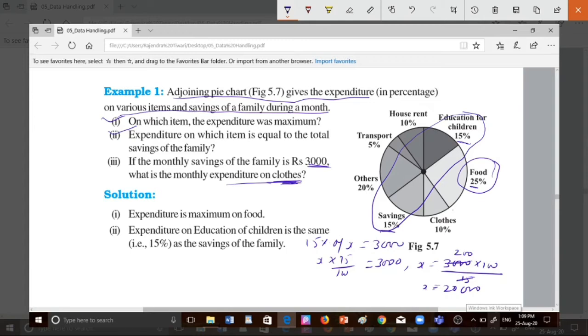So now we find the expenditure on cloth. So 10% of 20,000.